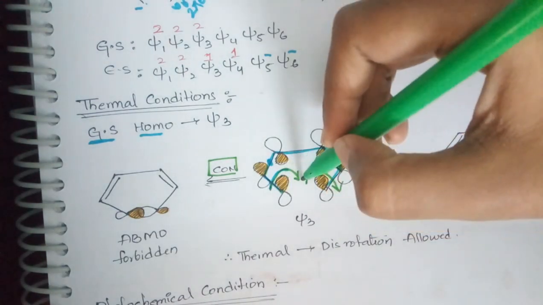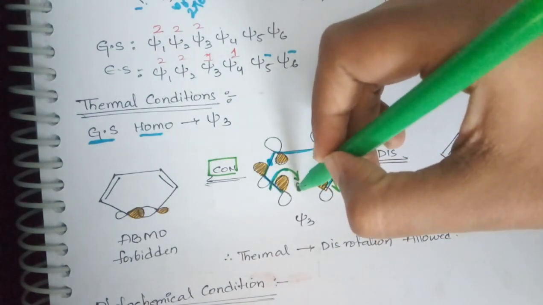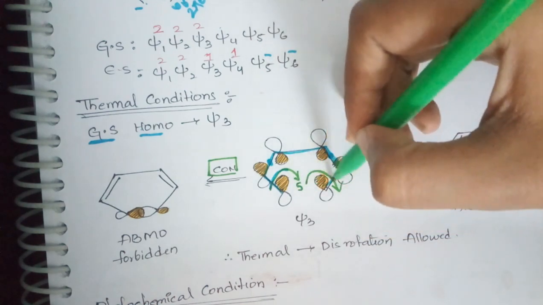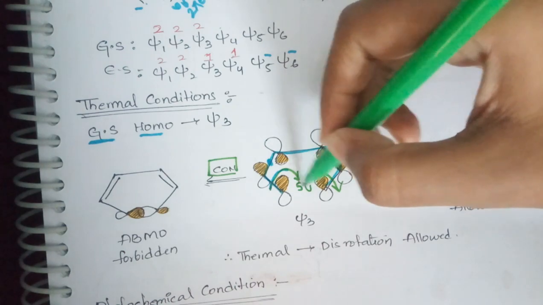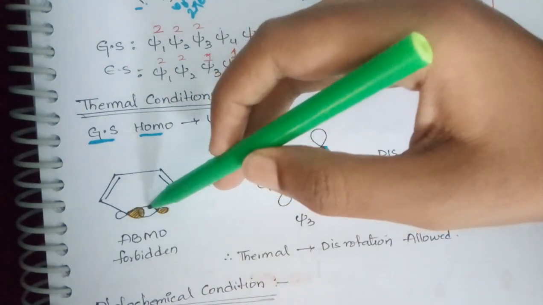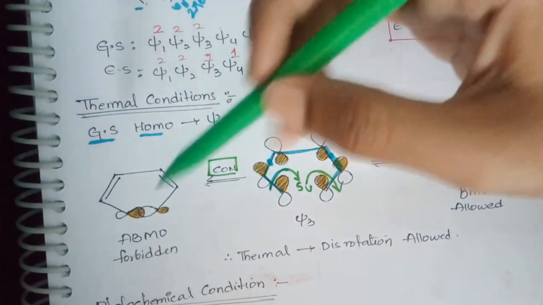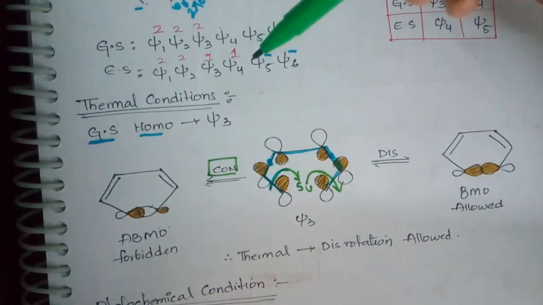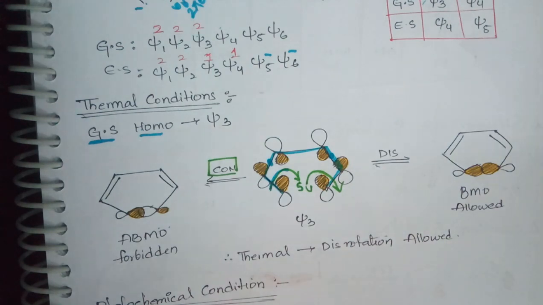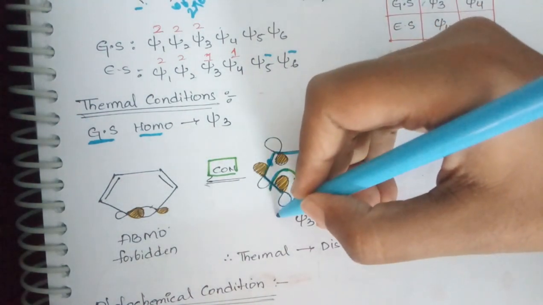When I rotate this towards clockwise, here you will get a shaded part. When I rotate this towards the clockwise, shaded comes outside, unshaded comes here. So shaded and unshaded, due to conrotation, lead to an anti-bonding molecular orbital, which is symmetry forbidden.